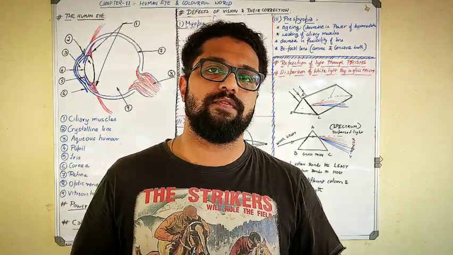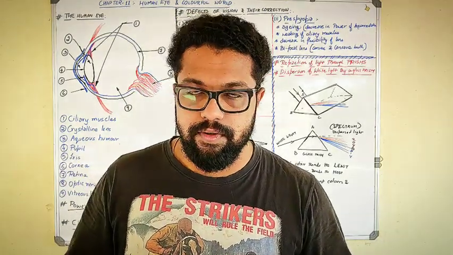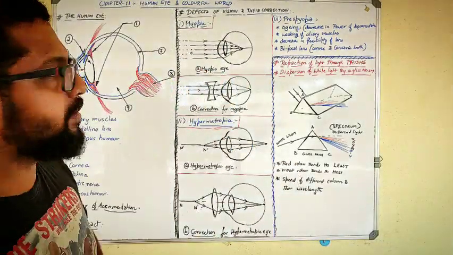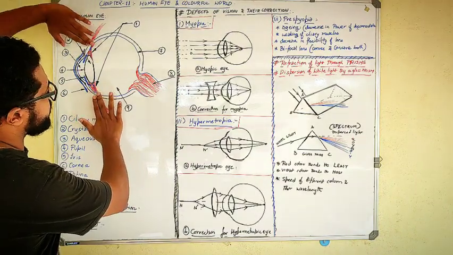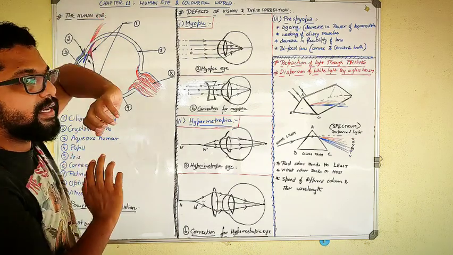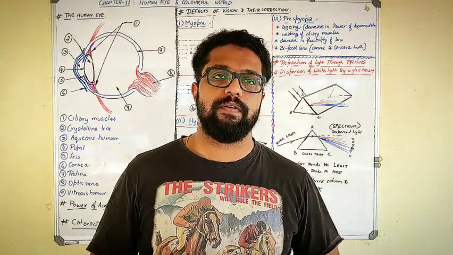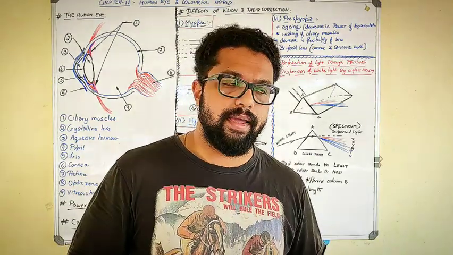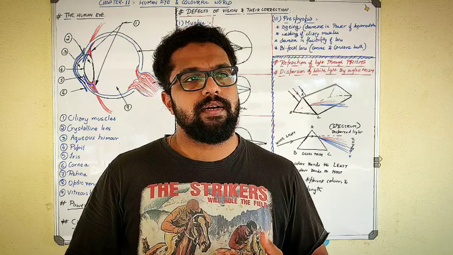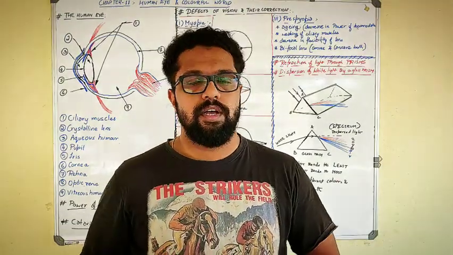So this change in the focal length of the eye lens is called power of accommodation, and for that the ciliary muscles are the main part which you need to know. The ciliary muscles are the ones which increase or decrease the thickness of the eye lens. So that itself gives the power of accommodation. Power of accommodation is nothing but the ability of an eye to focus on different zones, maybe in the farther direction or in the nearer direction.